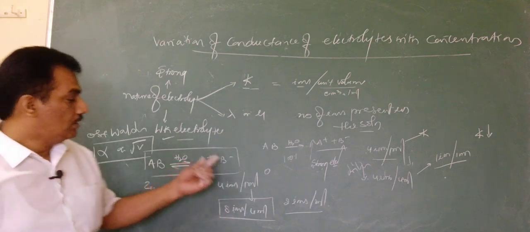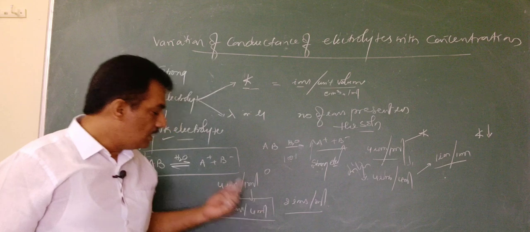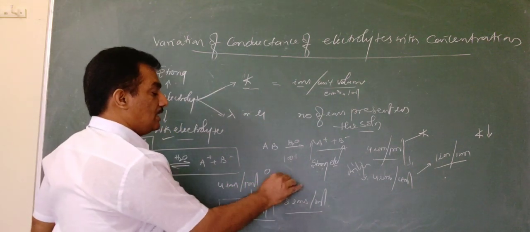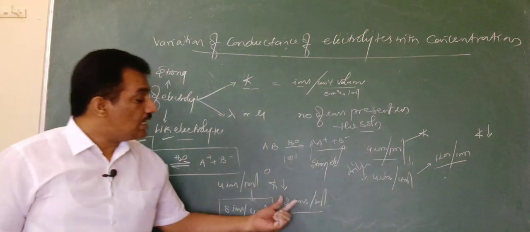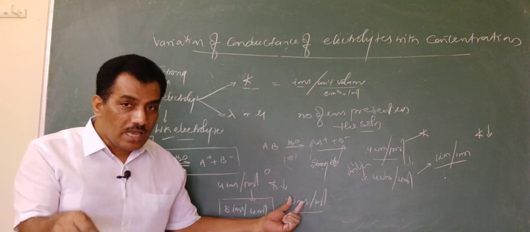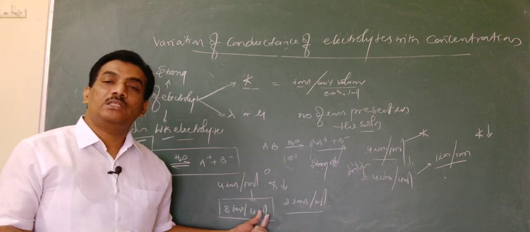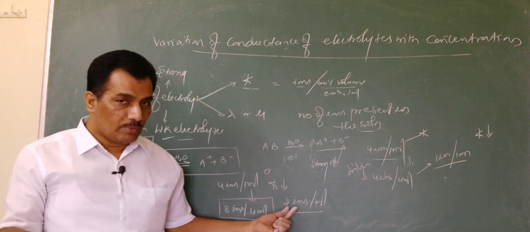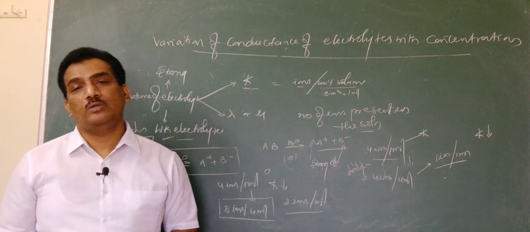If you observe, ions increase, volume increases, but still the kappa value is decreasing. Why? Because the increase in the number of ions is less compared to the increase in volume. That is why the number of ions per unit volume is decreasing, and this is the reason the kappa value is decreasing.